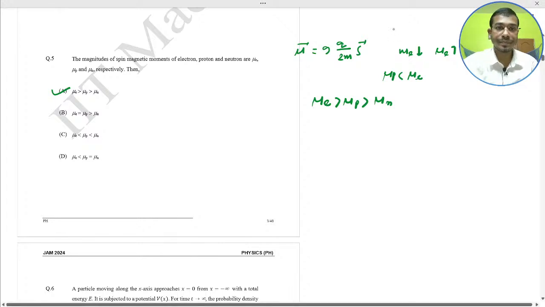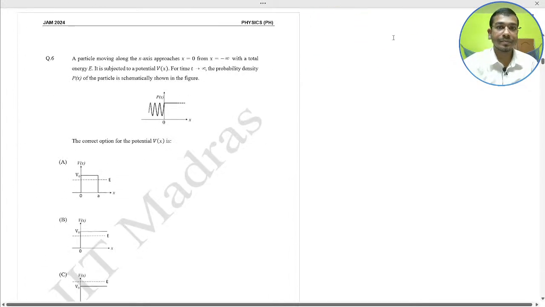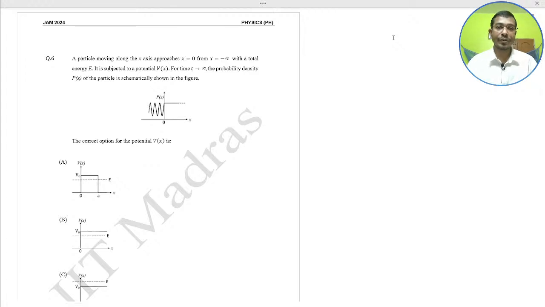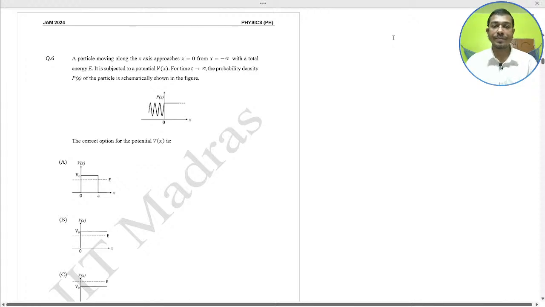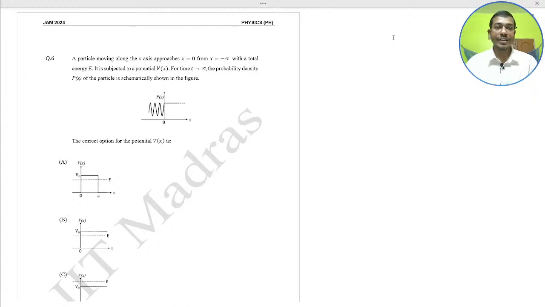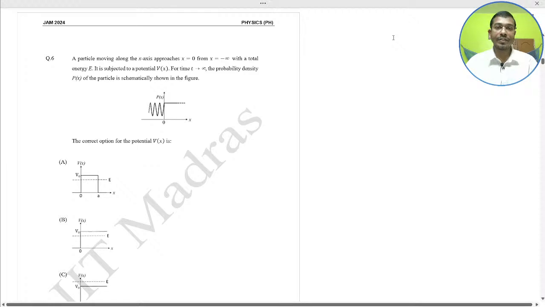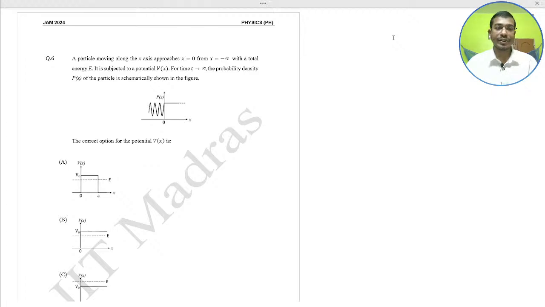Next, a particle moving along the x-axis approaches x equal to 0 from x equal to minus infinity with a total energy E. It is subjected to a potential V(x). For time t tends to infinity, the probability density P(x) of the particle is schematically shown in the figure.